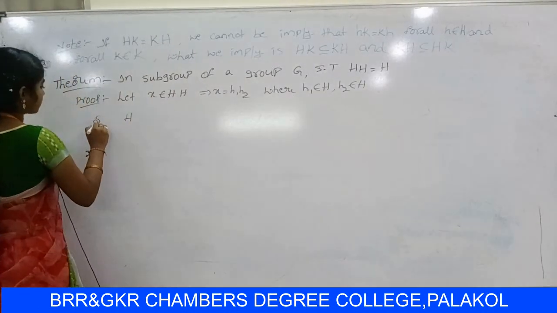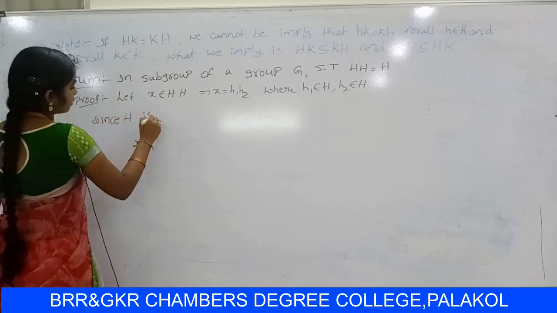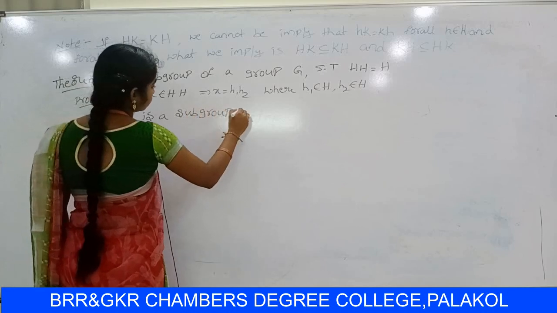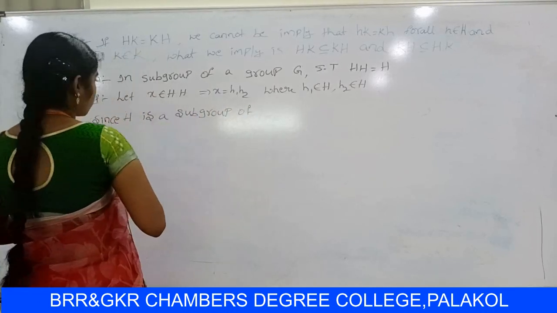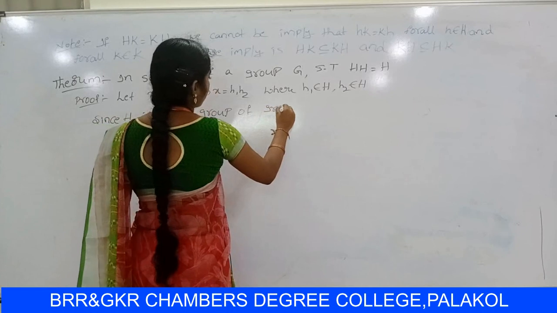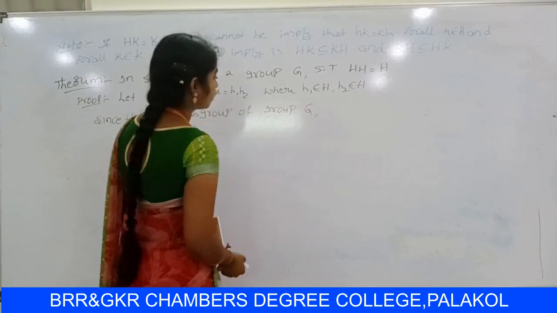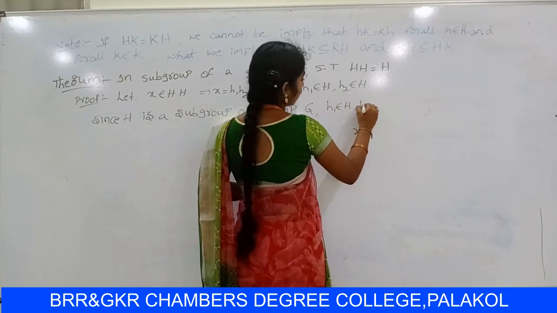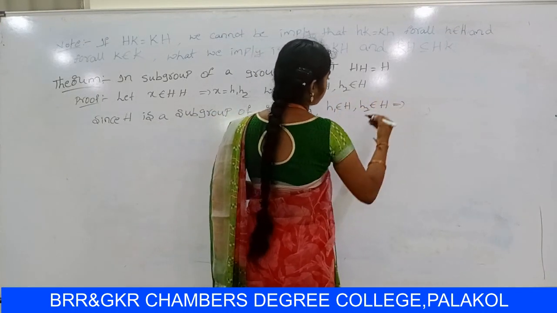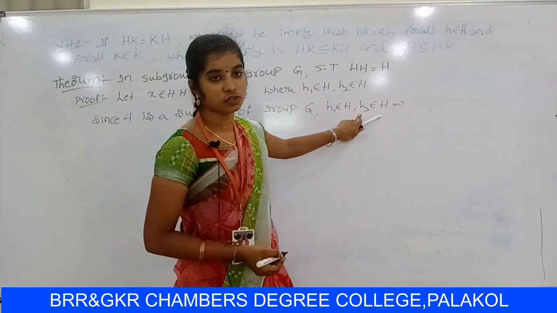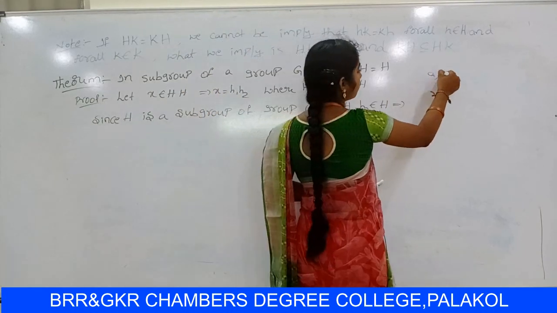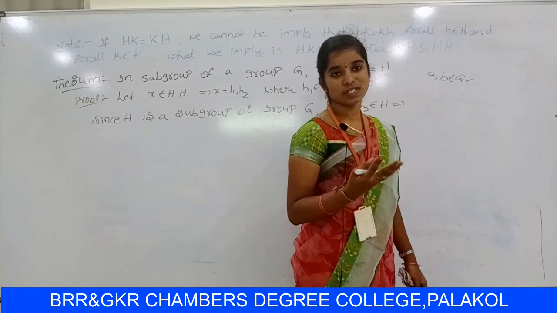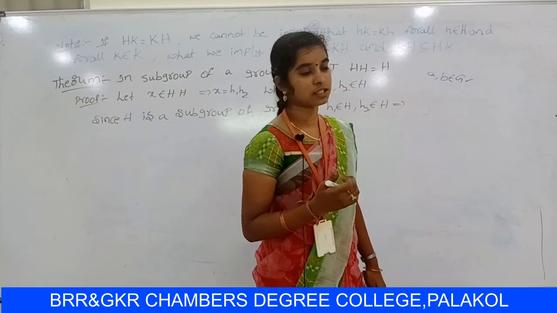Since H is a subgroup of group Z, h1 belongs to H, h2 belongs to H. So that implies h1 h2 belongs to H. Already you know that a, b belongs to Z. So Z satisfies 4 properties: closure, associative, existence of identity, existence of inverse.